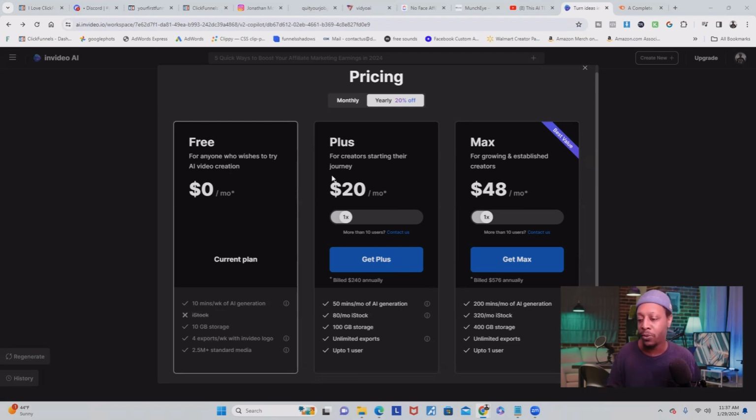Now, if you want to remove all those watermarks and you want access to more stock footage and you want 100 gigabytes of storage with unlimited exports, then it's going to cost you $20 a month. But this is for the yearly. So we'll switch to the monthly. It'll be $25 a month that you'll pay each and every month. But if you want to pay for a year, you'll save 20%. All right. And for the max, it's $60 a month. And for the yearly, it'll be $48 a month if you paid for the entire year.